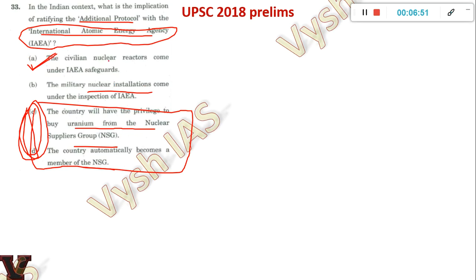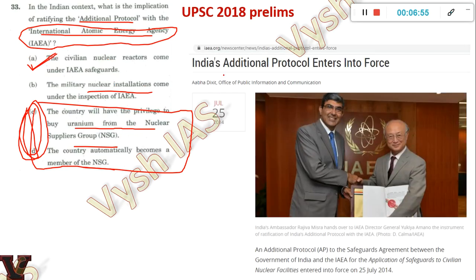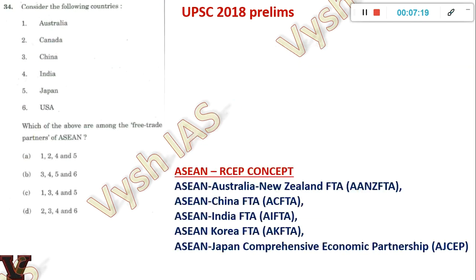The civilian nuclear reactors come under IAEA safeguards. If you see their website, the Indian Additional Protocol was ratified on July 25, 2014. Here and there this may come up in the news, but this was very difficult for students to crack in the exam hall. So at least now you should understand that UPSC can go and ask these kinds of details. Okay, so you have to know this. Civilian nuclear facilities, this is what happened when India ratified this. So hope it's clear. Question number 34.